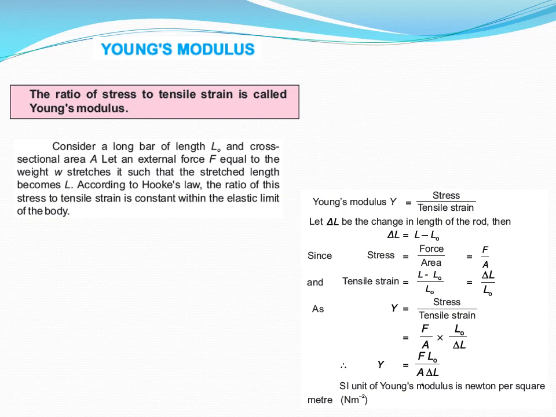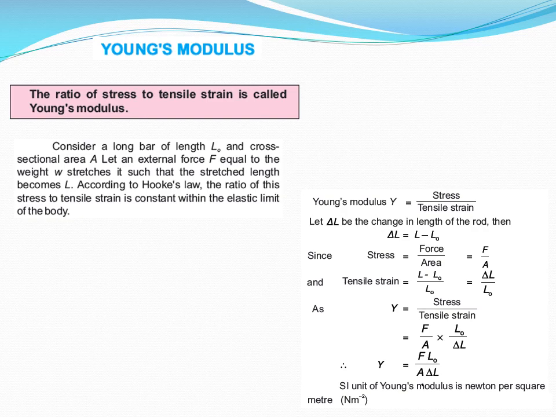So Young's modulus is symbolized by Y, and it equals stress divided by tensile strain. Let delta L mean change in length of the rod, then delta L equals L minus L naught. Stress equals force per unit area, meaning F by A, and tensile strain in this case equals L minus L naught divided by L naught, meaning delta L by L naught.